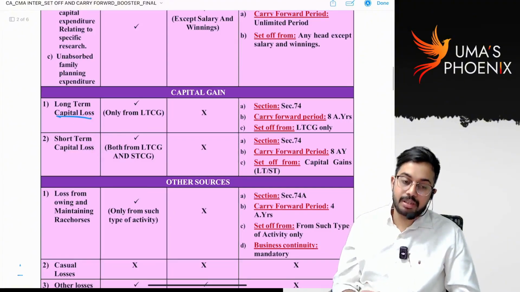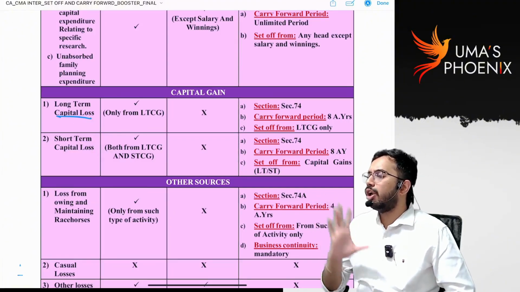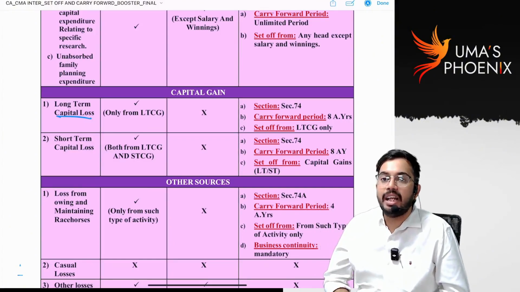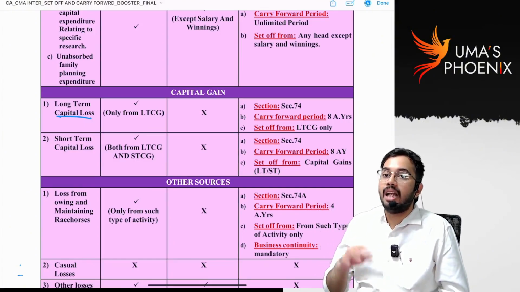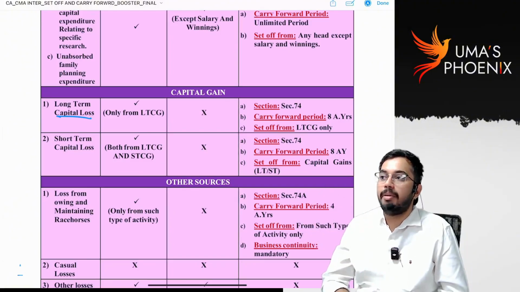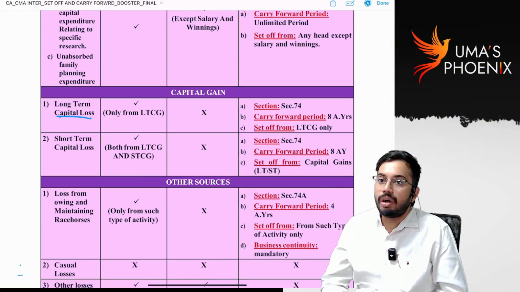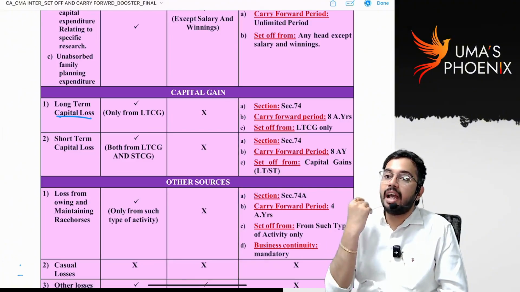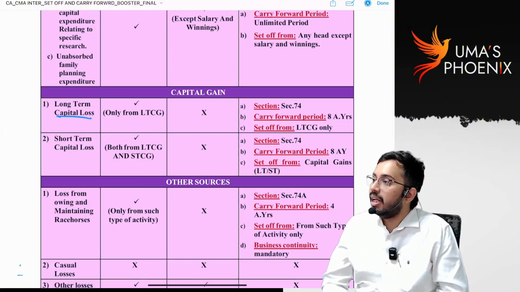Long-term capital loss. I call long-term capital loss an identical loss. What do you mean by identical loss? That type of loss can be set off only against that type of income. So long-term capital loss can be set off only against long-term capital gain. It cannot be set off against any other income.